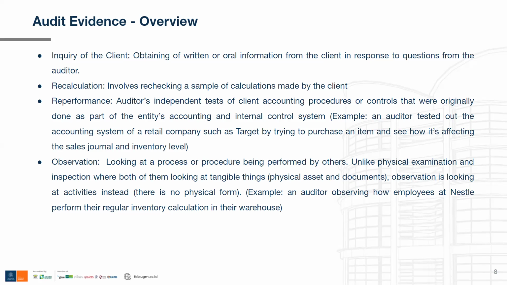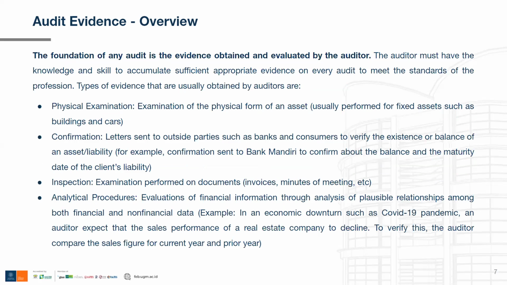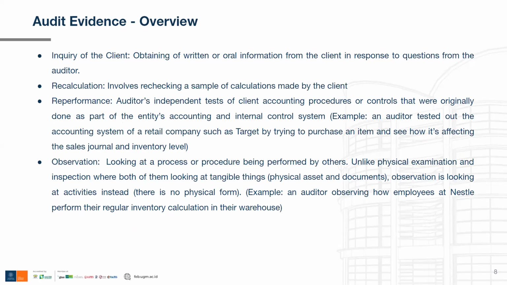The last one is observation. It is basically looking at processes or procedures being performed by others, and some of you might get confused about observation, physical examination and inspection. But unlike physical examination and inspection, where both of them look at tangible things such as physical assets and documents, observation is more like looking at activities instead, and what is being observed has no physical form.